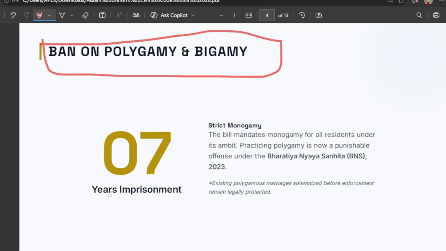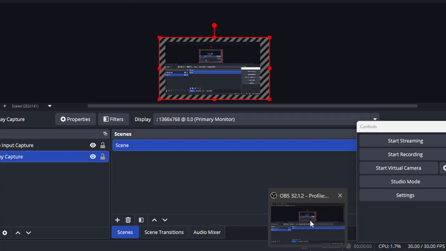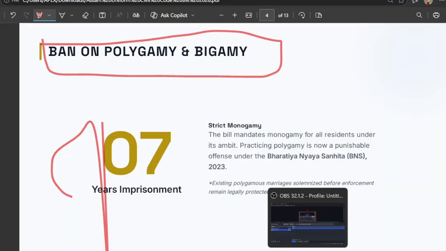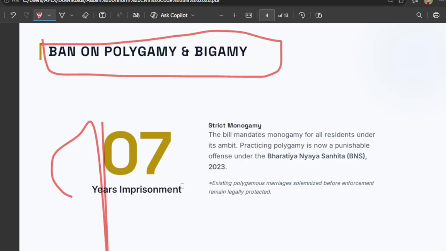If anyone does this, there will be 7 years of imprisonment.